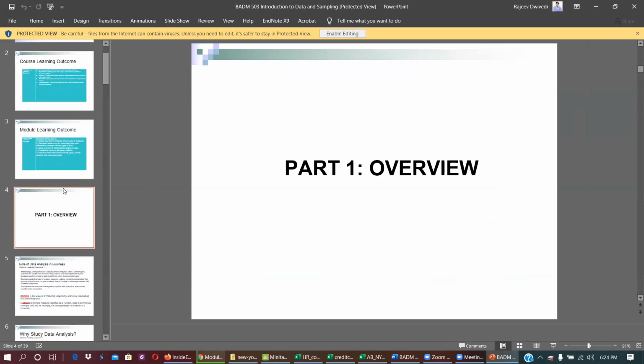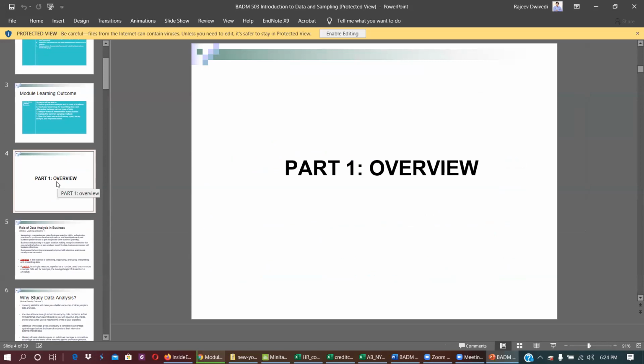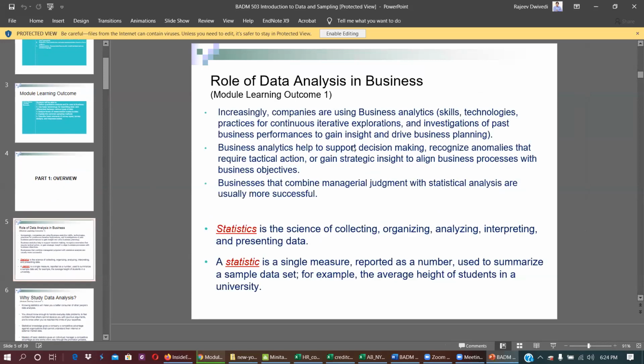These two important things we must know. The definition of statistics is right here: collecting, organizing, analyzing, interpreting, and presenting the data is called statistics. So it has 5 steps in order.